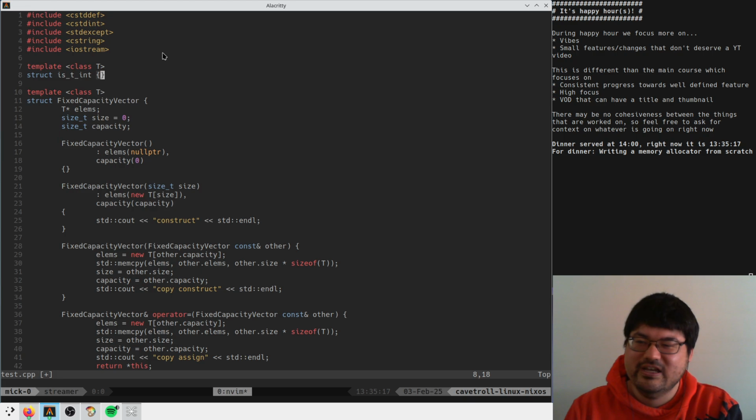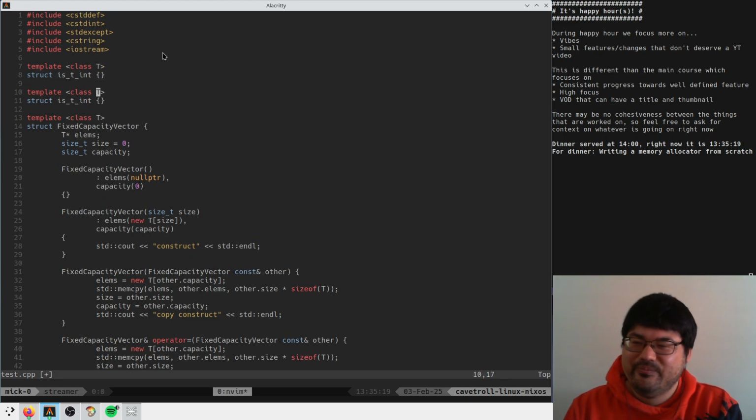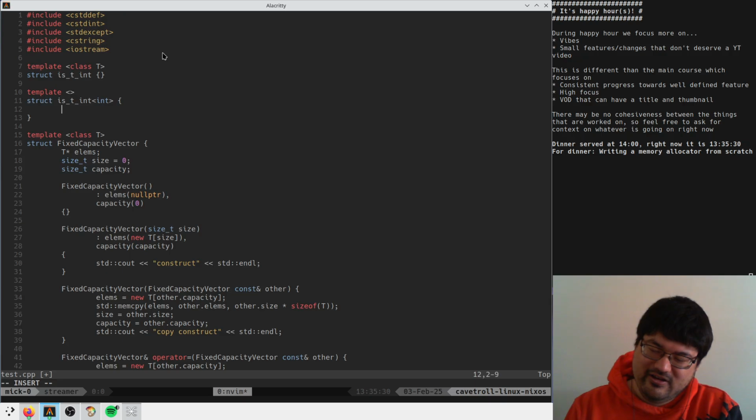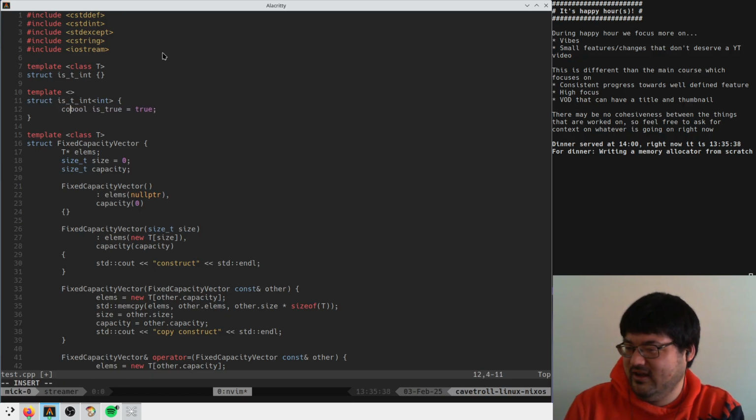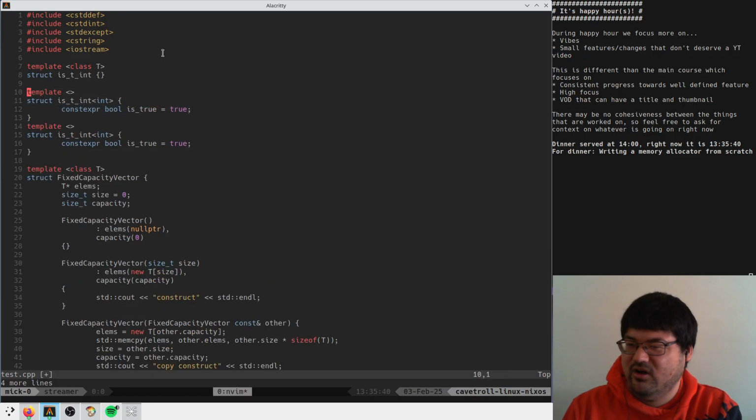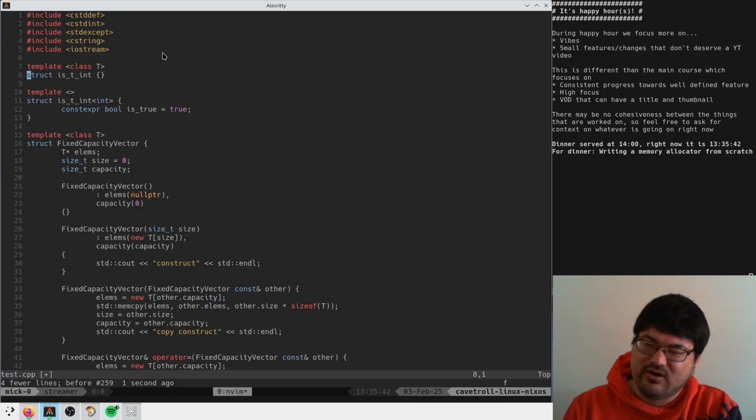If we wanted to write this, you would overload this for T or for int, I think, and then you put bool is_true as constexpr bool maybe, and then I guess you default this to false for everything else.